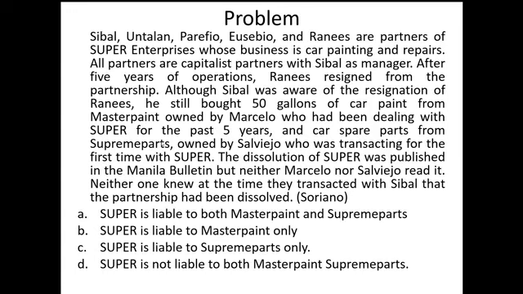Pero yung transaction with Salviejo, which is the owner of Supreme Parts, hindi na siya binding kasi sufficient na yung publication sa newspaper of general circulation. Kasi this is a first time transaction. Kaya ibig sabihin, hindi pa nag-extend yung third person ng credit sa partnership. Kaya dito, lumalabas ang sagot natin, ang binding lang ay yung kay Master Paint. Kaya ang sagot is letter.